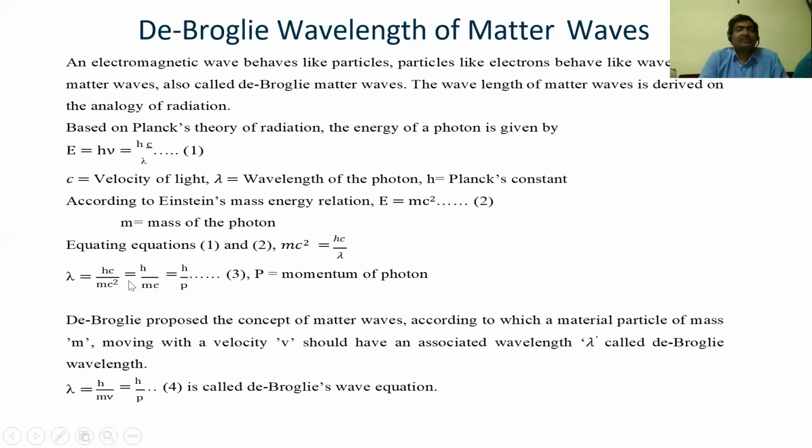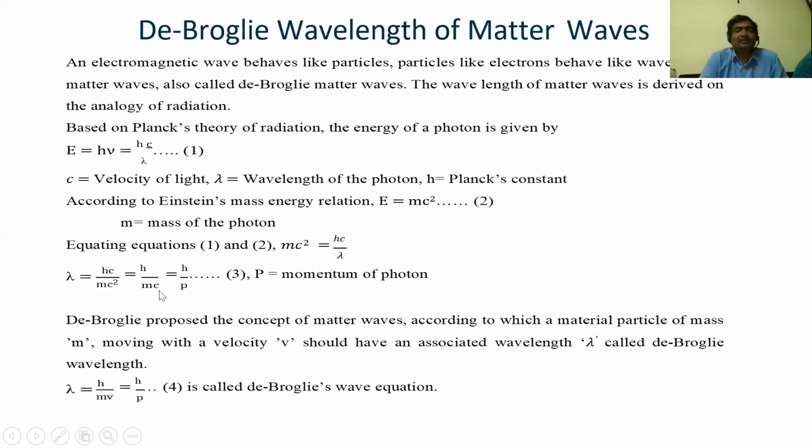On this analogy, de Broglie derived an expression for the wavelength of material particles. Simply, what he did is he replaced the velocity of light c with the velocity of the material particle. So λ, the wavelength of the matter wave, is equal to h, Planck's constant, divided by m, the mass of the material particle, into v, the velocity of the material particle.